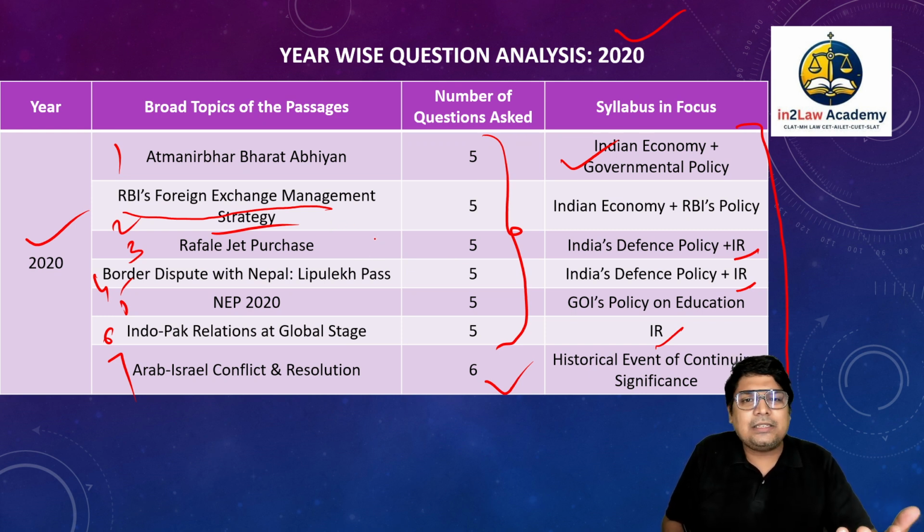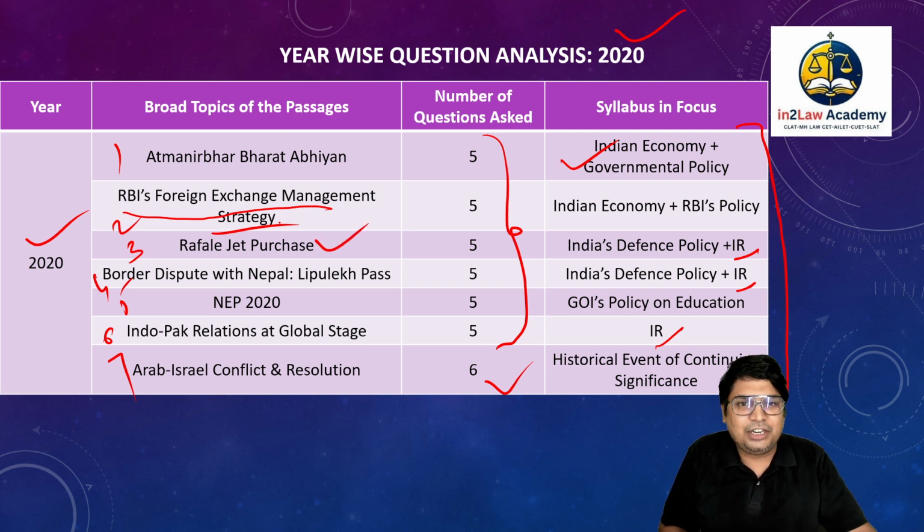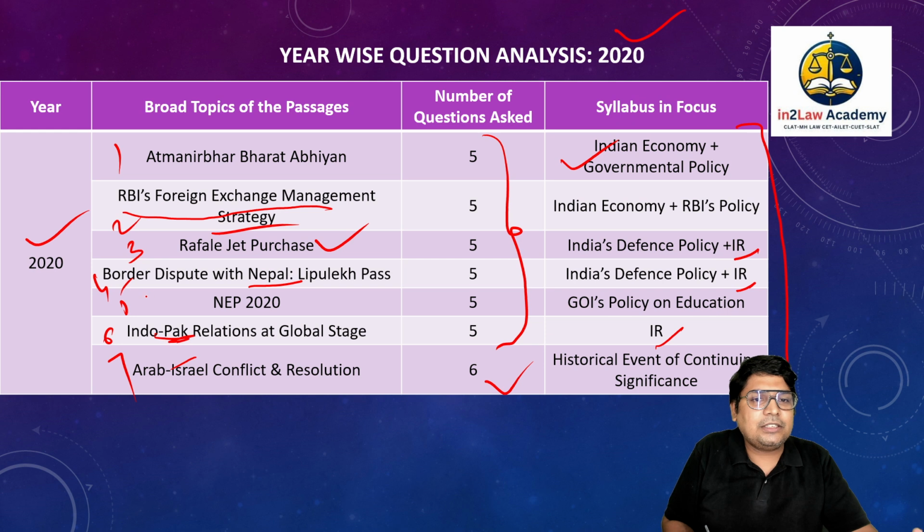But yeah, obviously, you also have Rafale jet purchase, which was actually quite an important topic in 2020, right? From with France, which is not a neighbor to India, right? But then the rest of the two, one is with Nepal, the other one is Indo-Pak, so again a neighbor, right? So here you can see Indo-Pak.